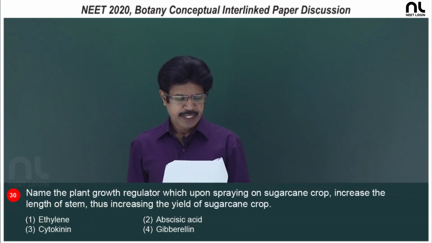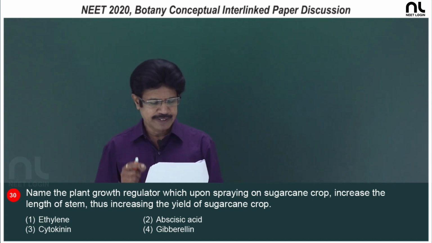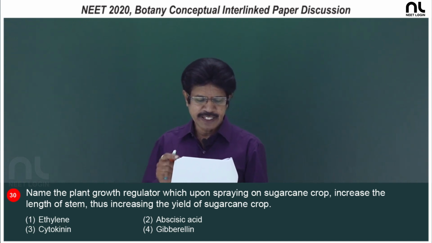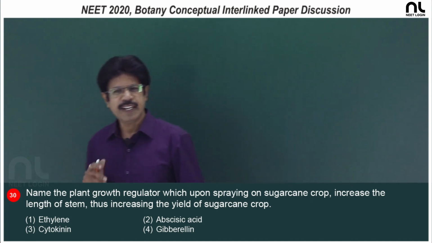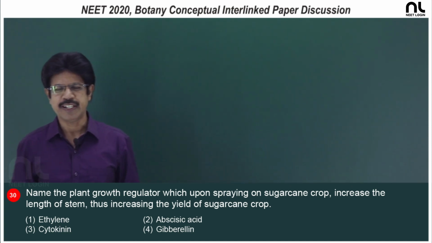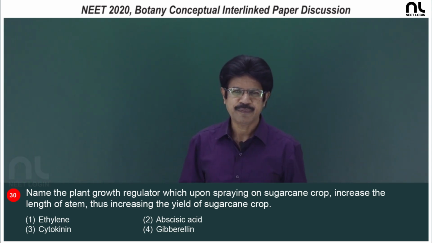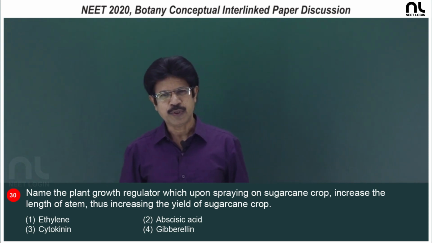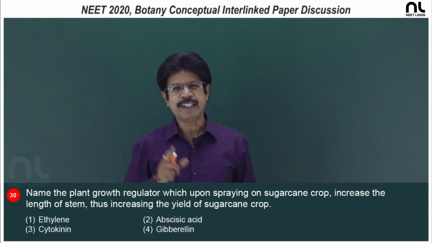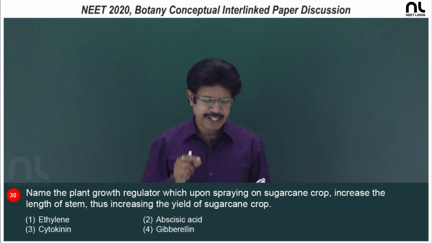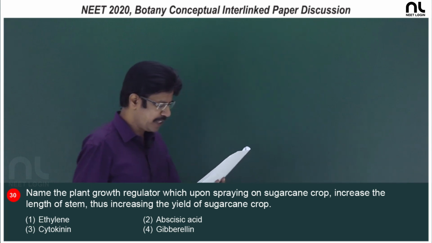Question number 30, name the plant growth regulator which upon spraying on sugarcane crop increases the length of the stem, thus increasing the yield of the sugarcane crop. And the hormone responsible for cell elongation, the internodal elongation, is gibberellic acid. By spraying the sugarcane crop with gibberellic acid, there is an elongation of internodes, increasing the sugar content. Even for 1 acre, it increases by 20 tons. So, gibberellic acid is responsible for increasing the length of sugarcane stems. So, the right option is the fourth option.